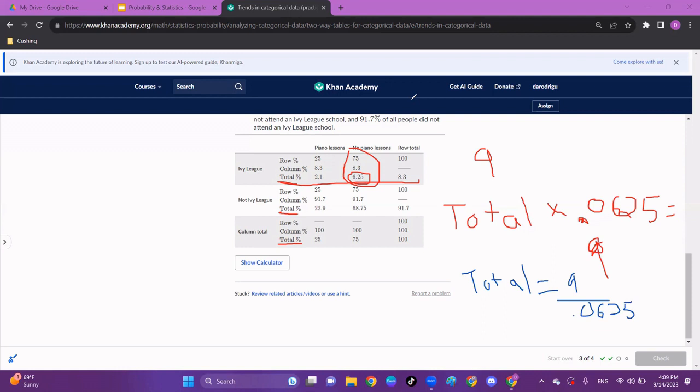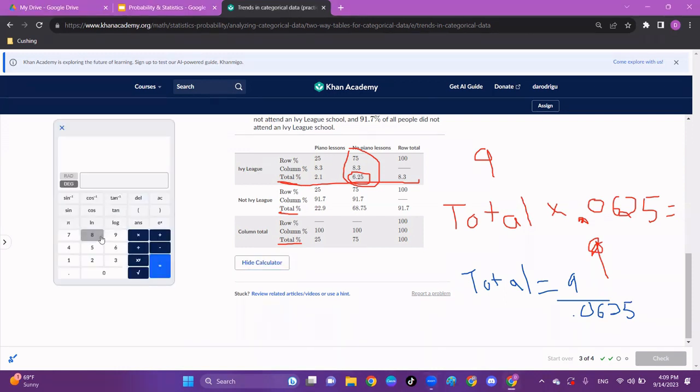All right, so let's get that on the calculator. 9 divided by 0.0625. That's going to give me 144. Nice, perfect square. So there's 144 people in this data set. So I'm going to write that down. 144. That's the total. That number will probably come in handy. Let me erase some of this.